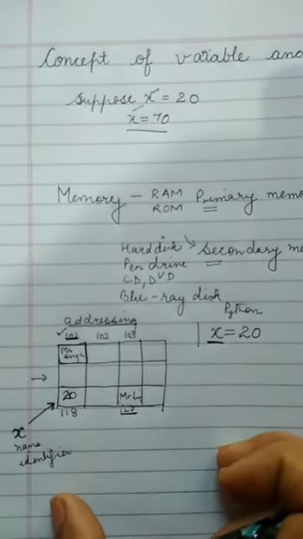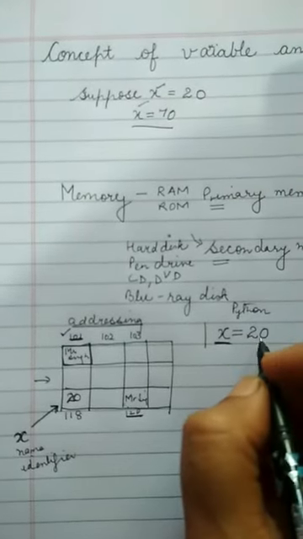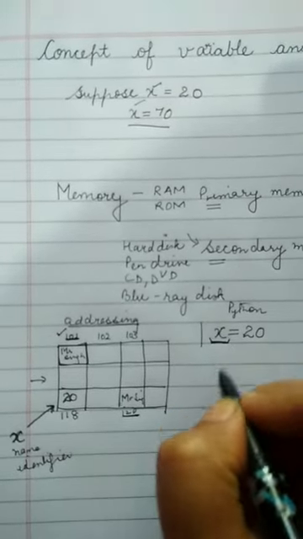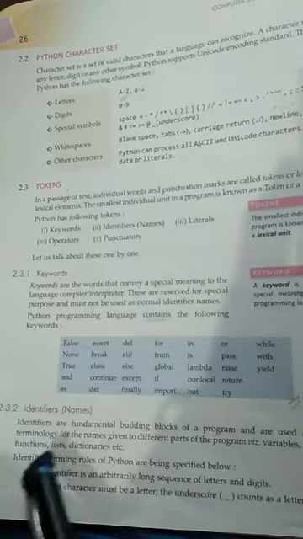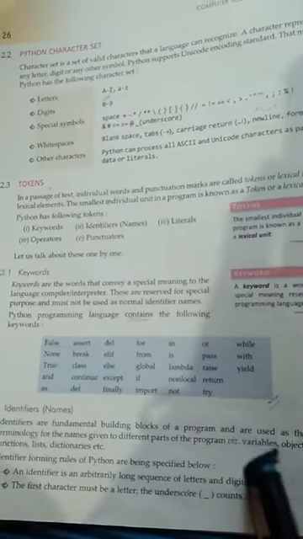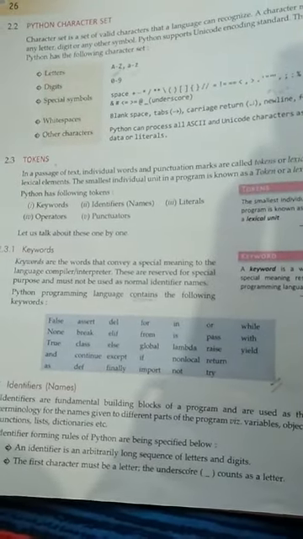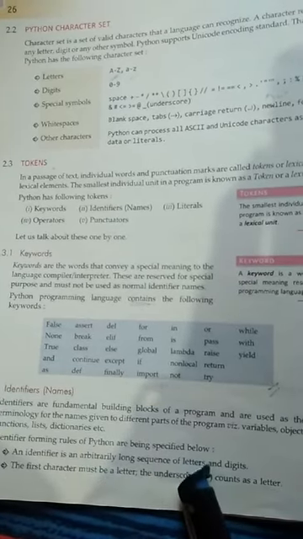What do you mean by identifier? So whenever we work with any of the language like Python and all, whenever you give names for the identifier, जब भी आप name देते हो किसी identifier का, there are few rules which you have to follow. Fine. Here it is written something like variables, objects, classes, functions. Later we'll do. Now you won't be able to understand what is this. Only the concept of variable is clear to you, and still more will be cleared when you will do the programming. Now identifier is an arbitrary long sequence of letters and digits.